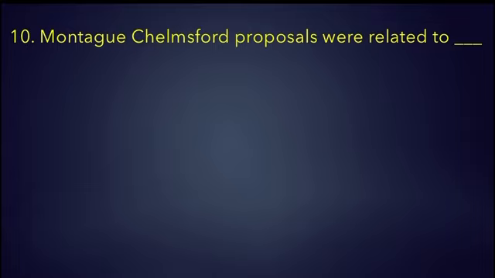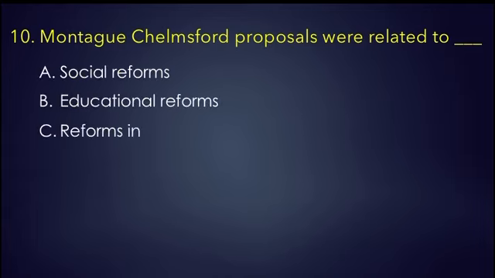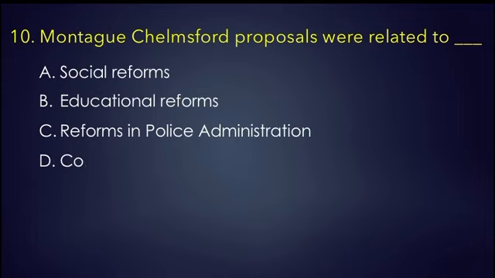Question number 10. Montagu-Chelmsford proposals were related to dash. We have options: A. Social reforms, B. Educational reforms, C. Reforms in police administration, D. Constitutional reforms. The right option is constitutional reforms. Montagu-Chelmsford reforms were regarding introducing self-governing institutions in India. It was proposed by Montagu and Chelmsford.